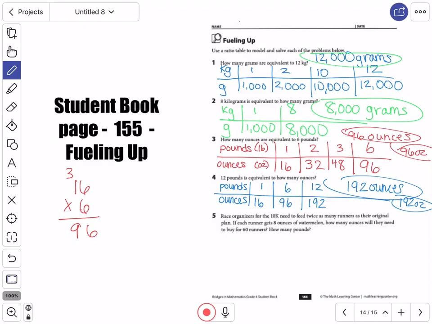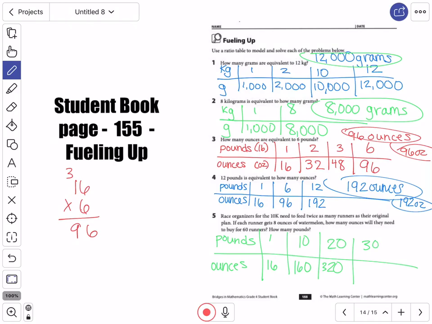And finally, number 5, race organizers for the 10K need to feed twice as many runners as their original plan. So if each runner gets 8 ounces of watermelon, how many ounces will they need to buy for 60 runners? How many pounds? All right, we're going to make one more chart. We're going to put pounds on the top like we've been doing before, and ounces on the bottom. Well, 1 pound is 16 ounces. 10 pounds is 160 ounces. 20 pounds is